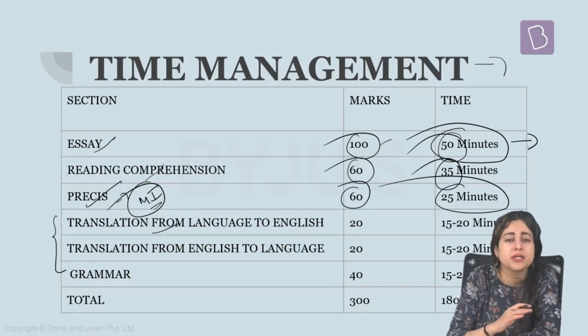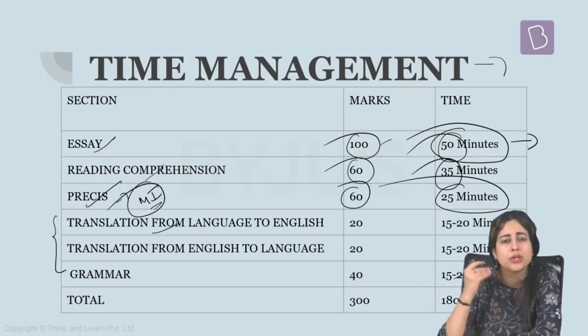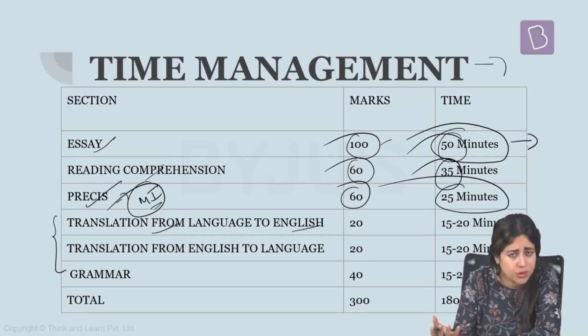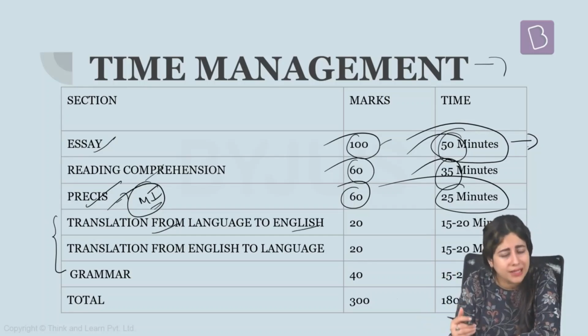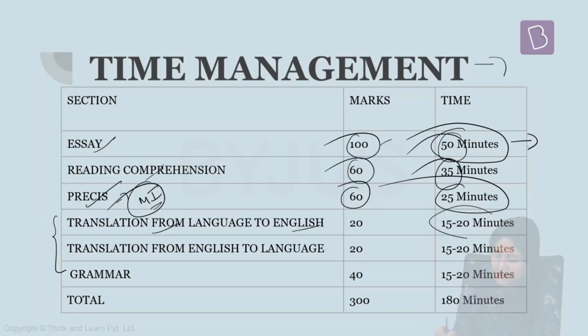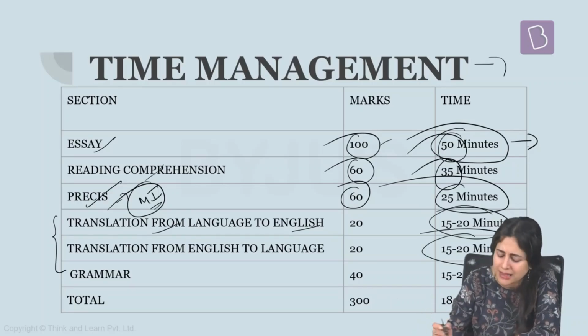Next comes translation. Again, keep reading vernacular local newspapers repeatedly, regularly, every day. Whenever you read, try to convert the same information in your mind into the English language. Whenever you read an English language newspaper, follow editorial pages, read magazines. When you finish reading an article, try to think whatever you have read in your own language. These tips will help you in the exam. Try that in each of these questions, 15 to 20, maximum 25 minutes are given, definitely not more than that. They carry 20 marks each.